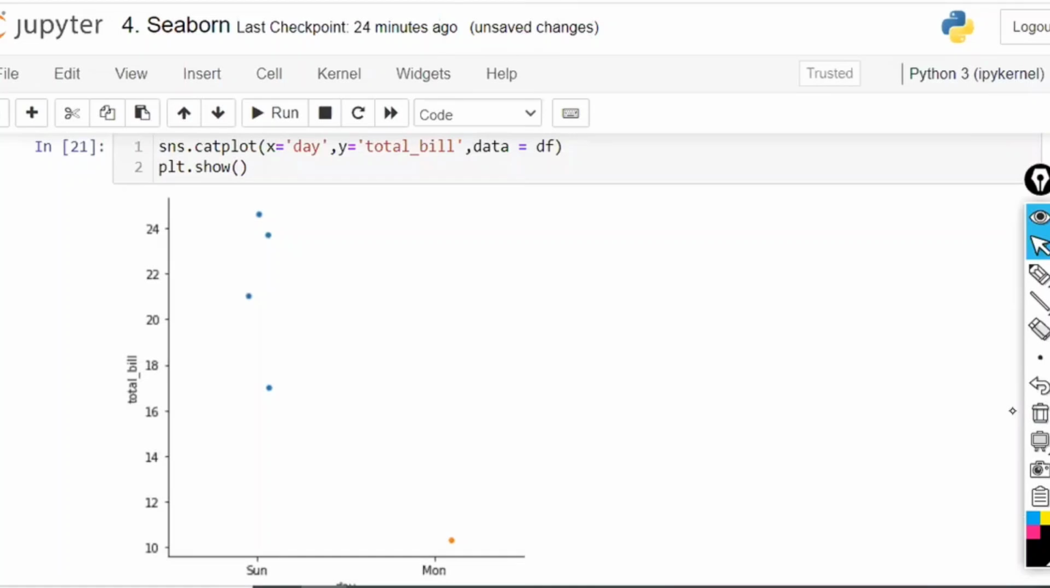Now it is clear. Since I am working on a small data set, we can clearly observe this. For 244 records, how can we count that?